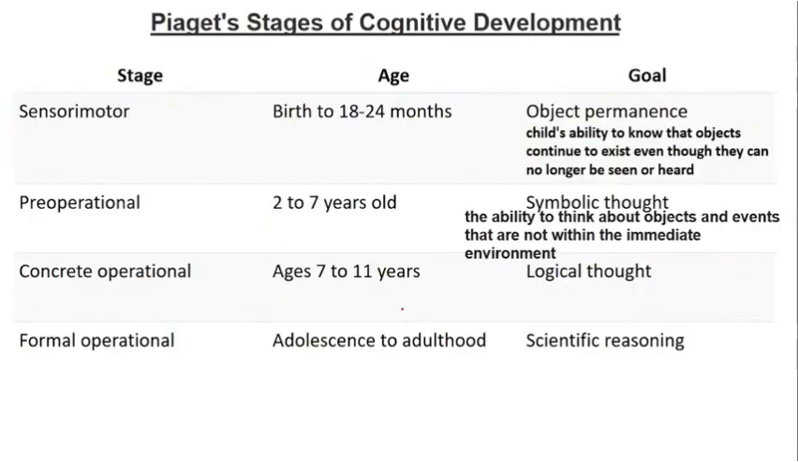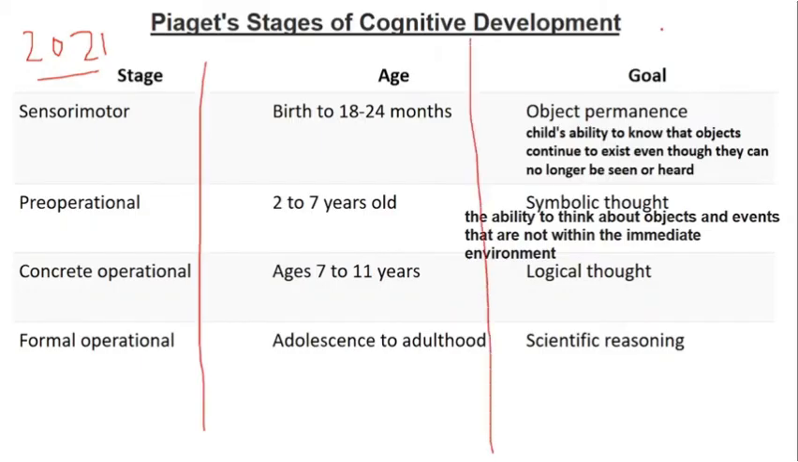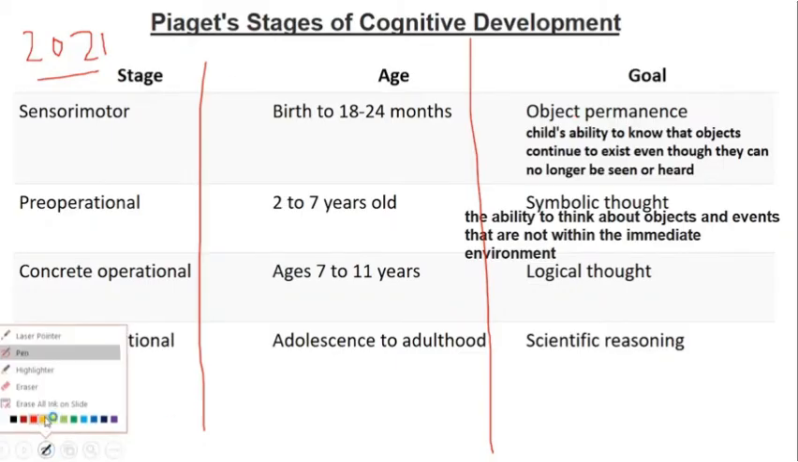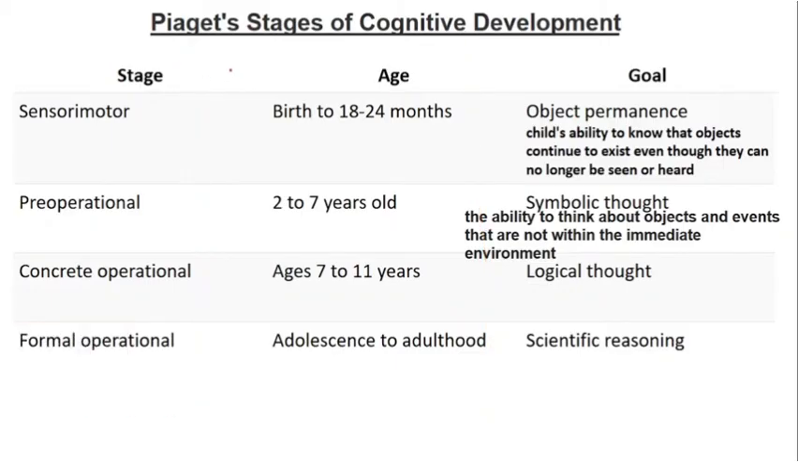Now in the 2021 cycle, this question was asked in a different way. That is Piaget's stages of cognitive development. Various stages are given, the age groups are given, and the goals are given. As I said to everyone, we are coming up with small topic videos. Though I have completed this topic in detail in my theory lecture, if you exclusively want it in detail, I will come up with a small video for this. Right now, let's understand what the stages are.